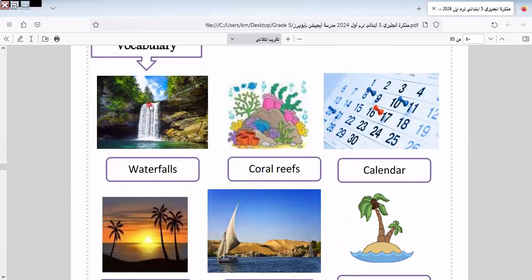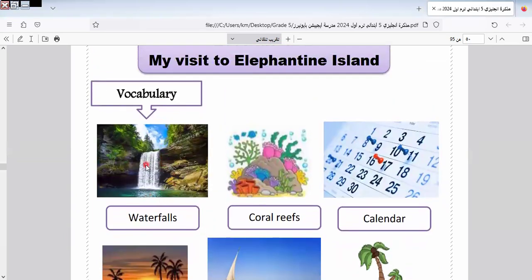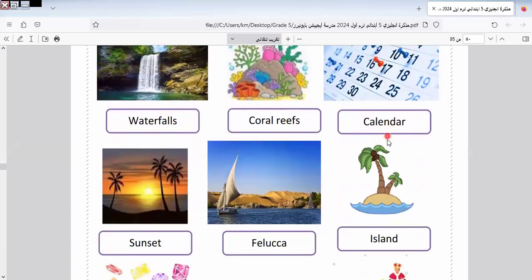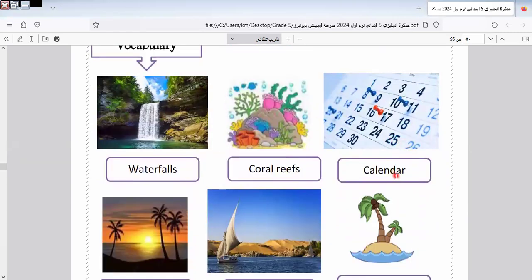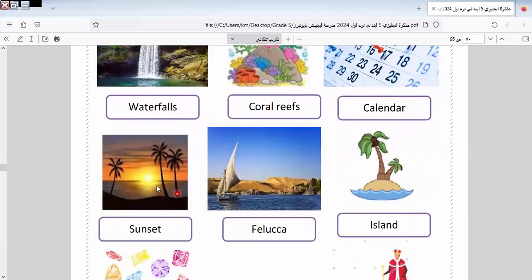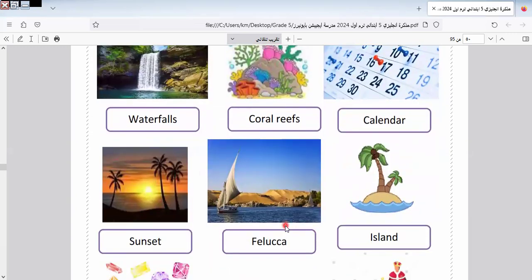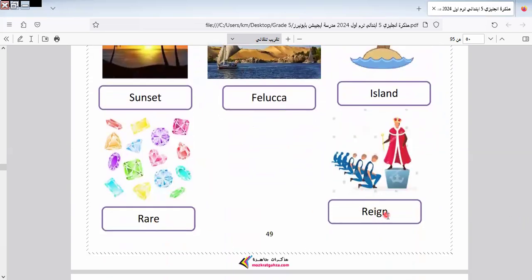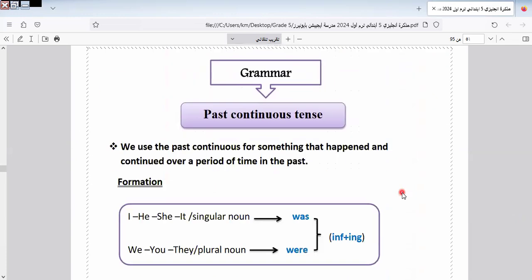Here we have waterfalls. I think we see waterfalls in El Fayoum also. Okay, this is called waterfalls. Coral reefs. I think we took it in science. Calendar. If we have a mobile, you can write a calendar, or you have a calendar in your mobile. Here is sunset. This is called sunset. Faluka. This is called Faluka Island. Rare. Ryan. Here is Ryan.